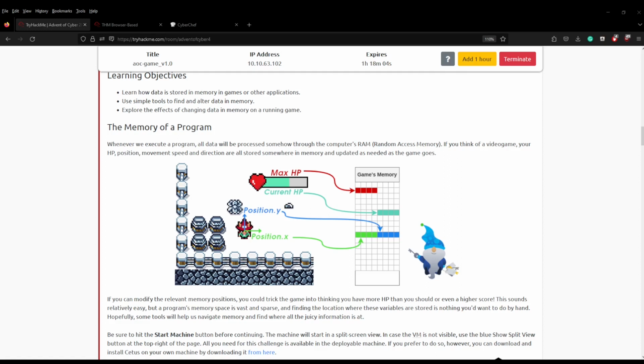We've got a game that we need to hack. McSkitty has been teleported into the game and we are going to control that character, get through the game, get the flags, and get out. In order to understand how we do this, we need to understand how data is processed by a computer. All data goes into memory before being processed by the CPU. If we have access to that memory and can modify it, then we can change certain parameters or variables in order to give us different attributes.